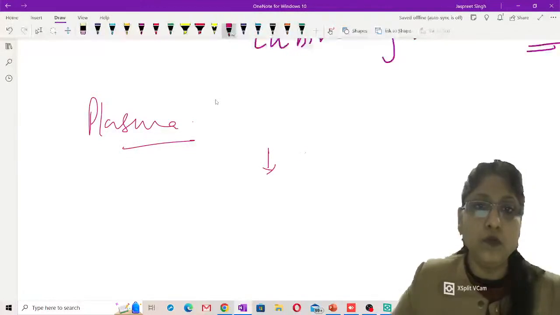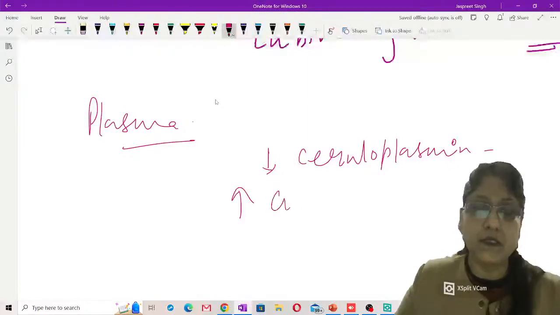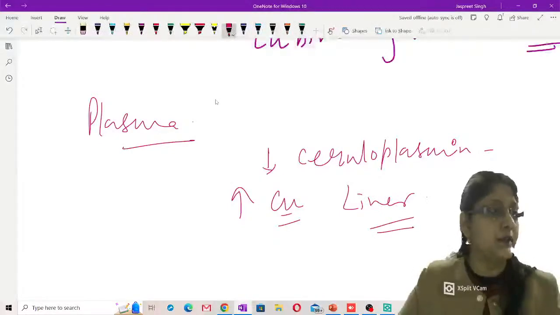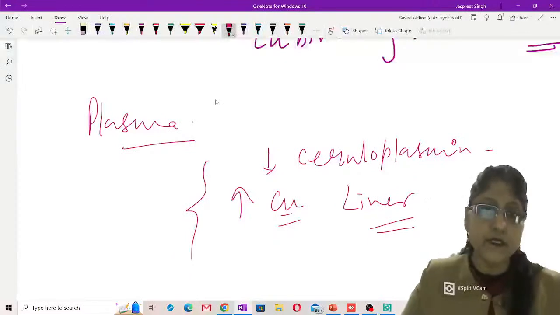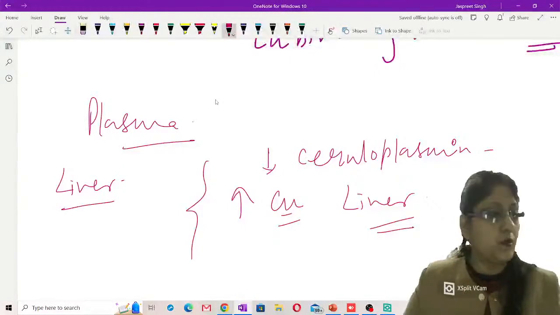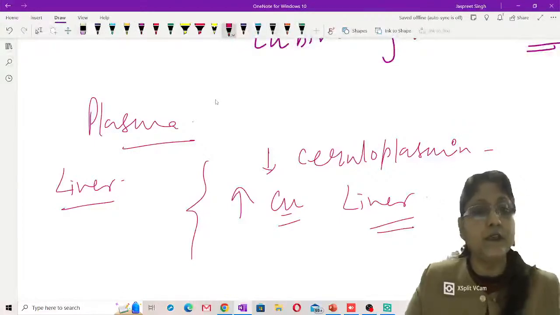So in plasma, when you see, you have a low level of ceruloplasmin, and the liver is having excessive copper deposition. So when you do the liver biopsy, you have got a lot of copper there. So that's a characteristic finding in Wilson's disease. Now there are many organs which are affected, like for example I was talking about the liver. Copper toxicity damages the hepatic cells, resulting in cirrhosis, liver failure, and then copper also gets deposited in